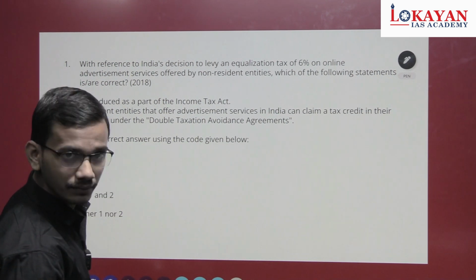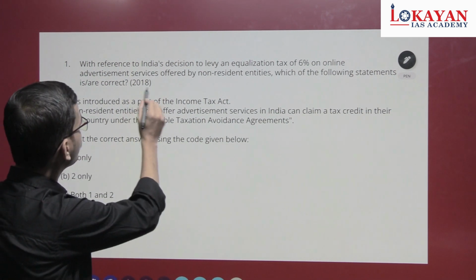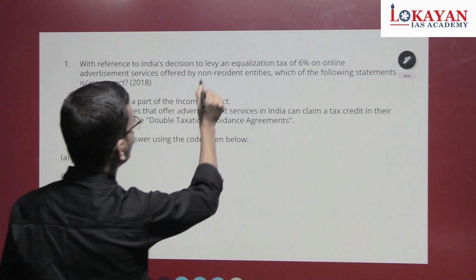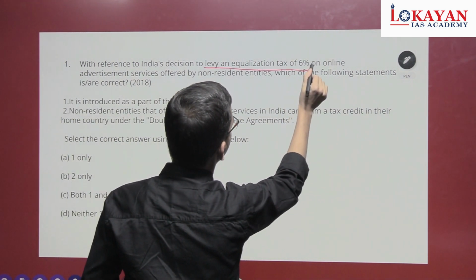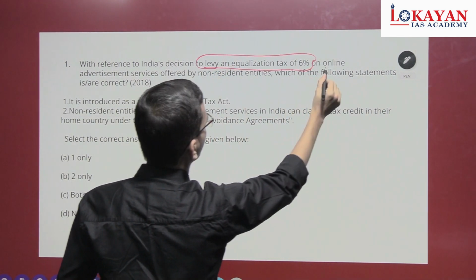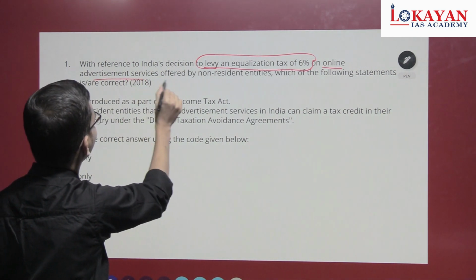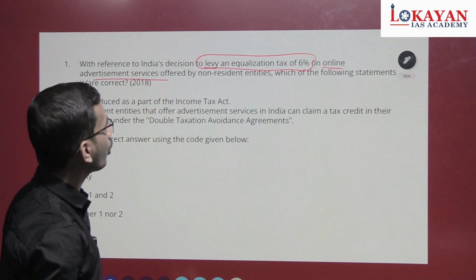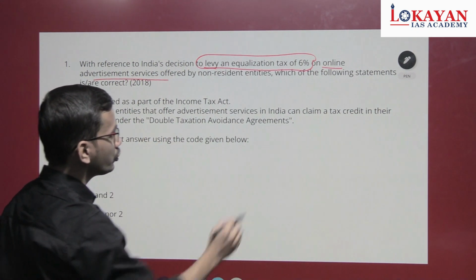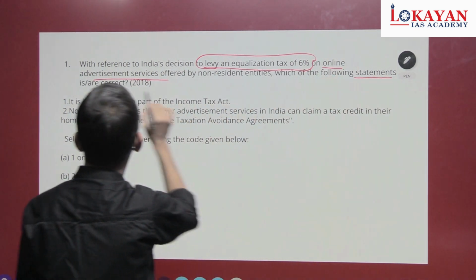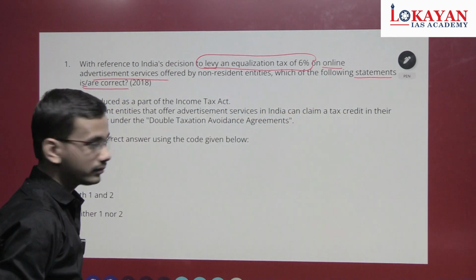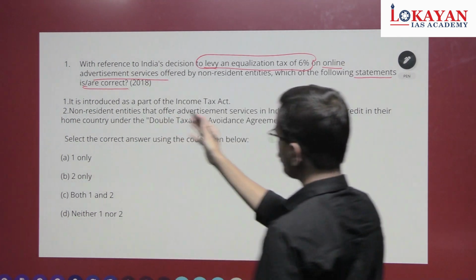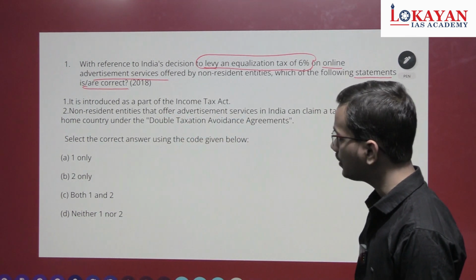See the first question. With reference to India's decision to levy an equalization tax of 6% on online advertisement services offered by non-resident entities, which of the following statements are correct? First statement, it is introduced as a part of Income Tax Act.